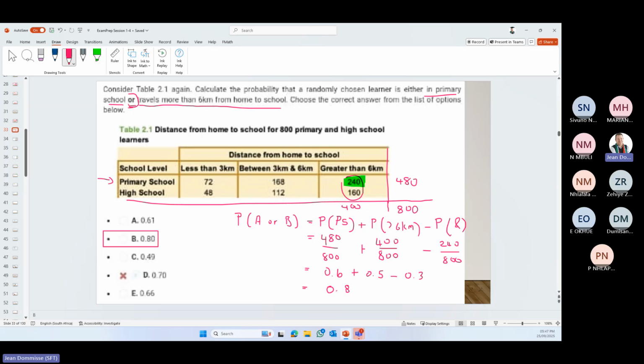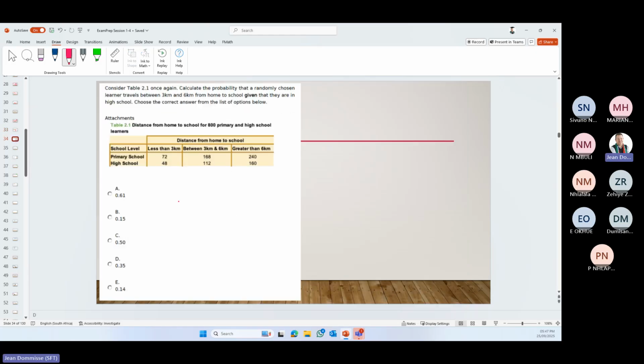So exactly the same data, but a bit of a different question. And so then we go into another one.